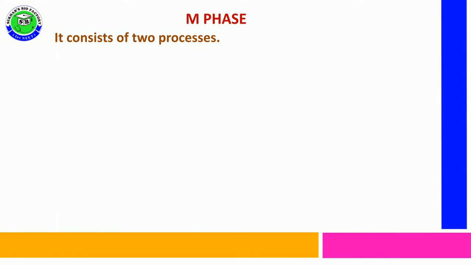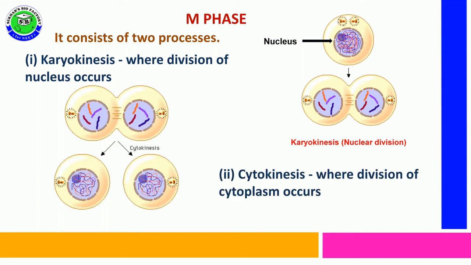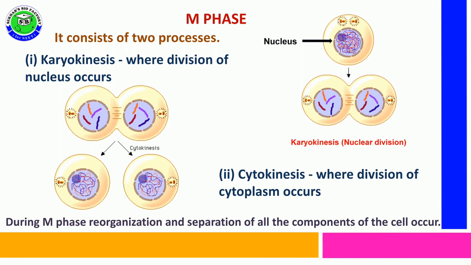This M phase consists of two important phases. The first phase is karyokinesis. Karyokinesis means the parental cell has a well organized nucleus, and this nucleus divides into two daughter nuclei. This karyokinesis is followed by cytokinesis, in which one cell gradually divides into two daughter cells, also referred to as cytoplasmic division. During M phase,